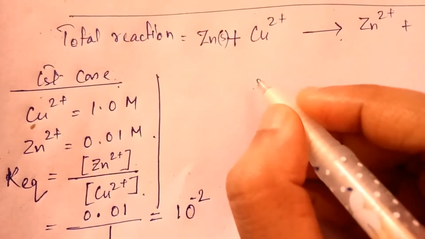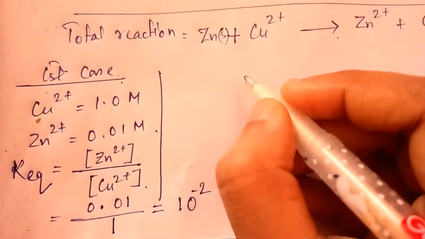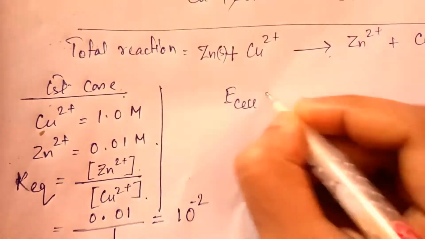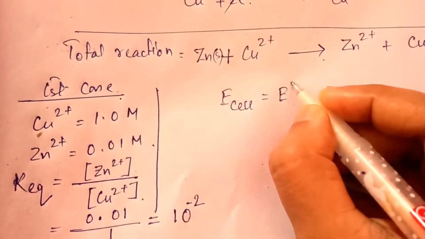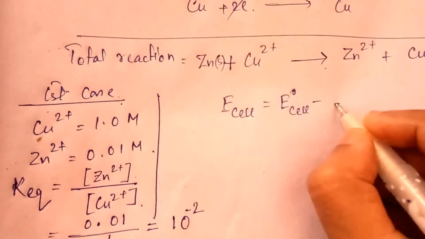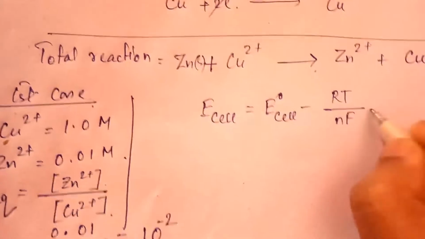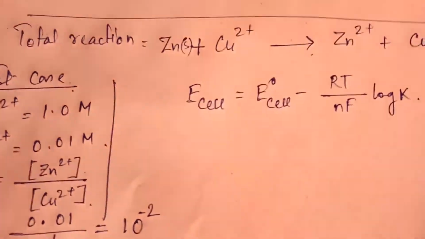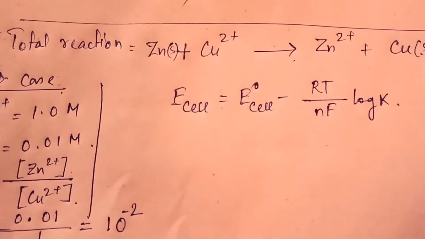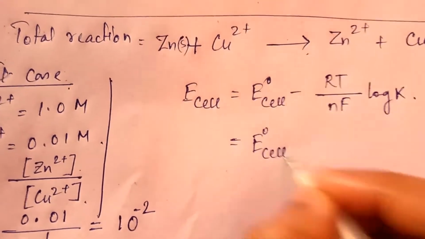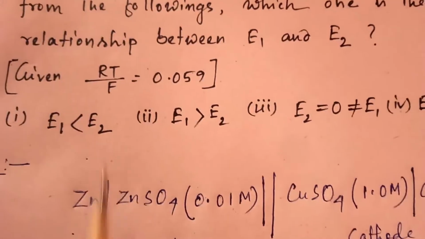Now if you write the Nernst equation, E cell equals E naught cell minus RT by nF log of K. So now put the values. E naught cell minus, in the question RT by F value is given, 0.059.